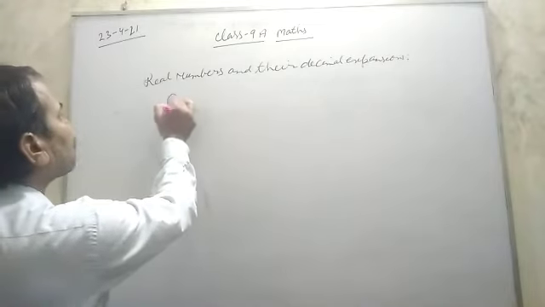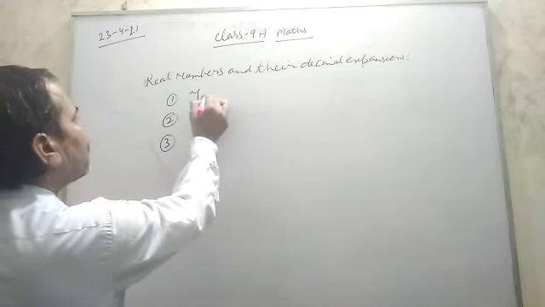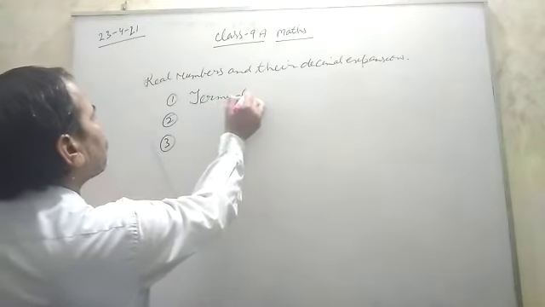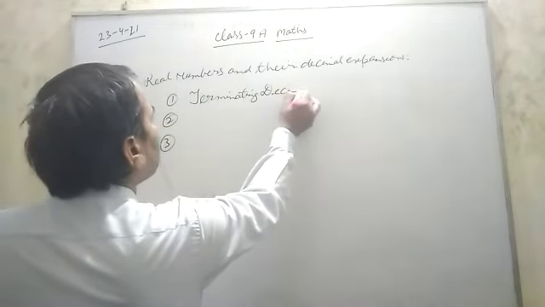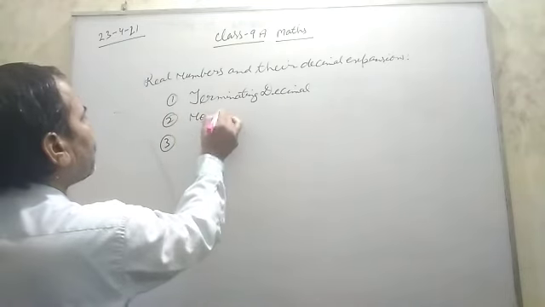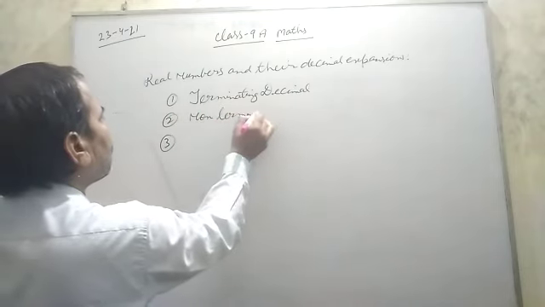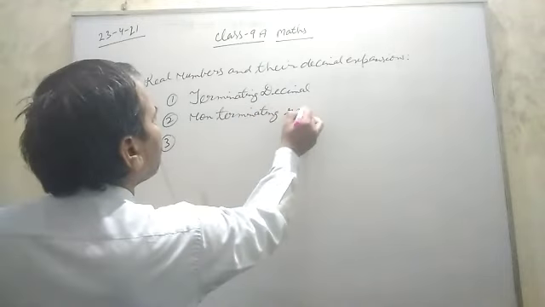So there are three types of decimal expansions. First, terminating decimal. Second, non-terminating repeating, also called recurring.